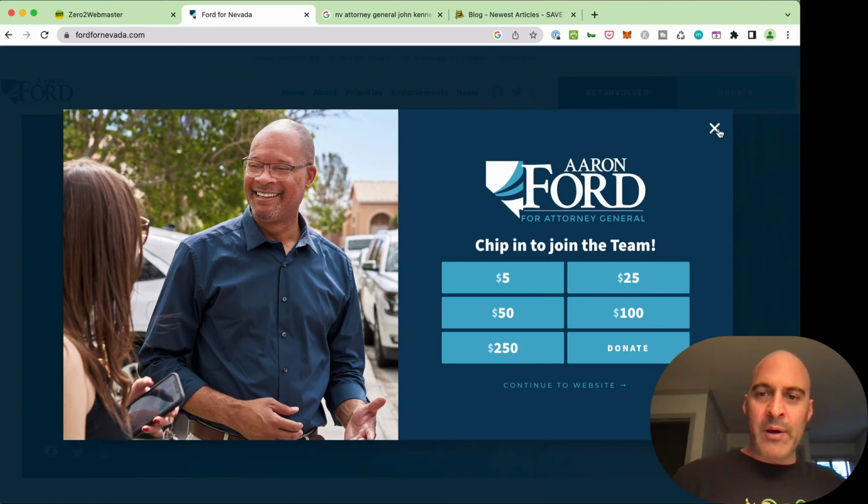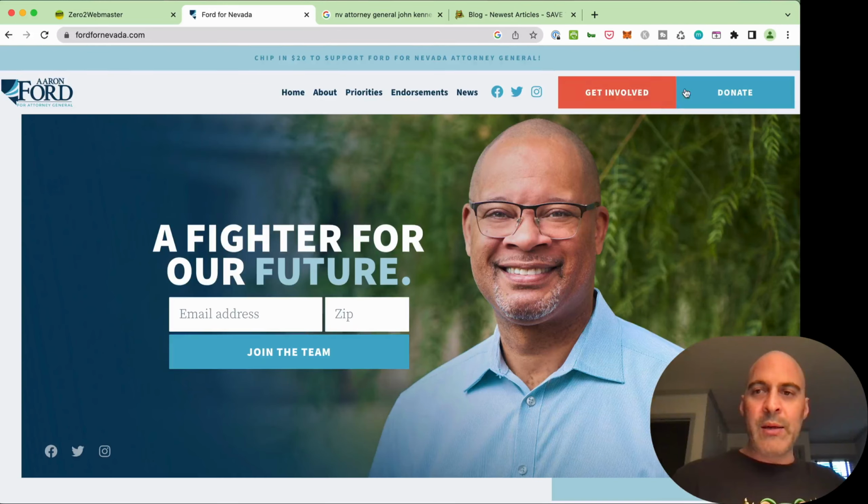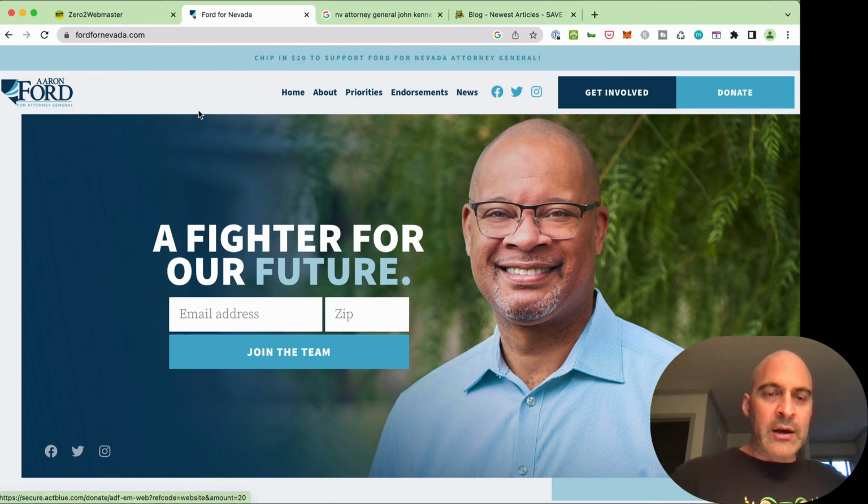Straight to the pop-up. I don't need that. I'm not going to donate. If I came to your site to donate, I'd be able to find the donate button right there. Don't give me a pop-up. You don't know what that's going to do on someone on their phone, especially. I mean, maybe you got mobile pop-ups turned off, but who knows? All right, so I do like this site, though. You don't need a pop-up.